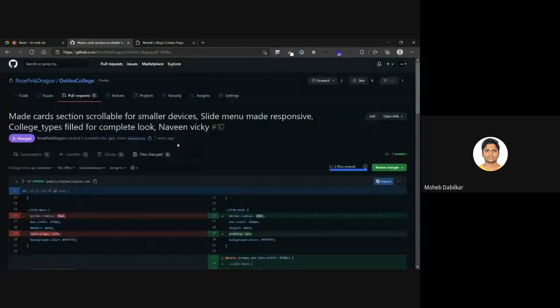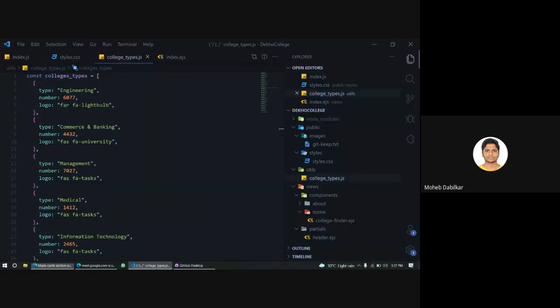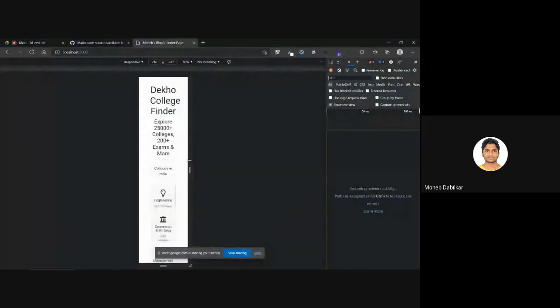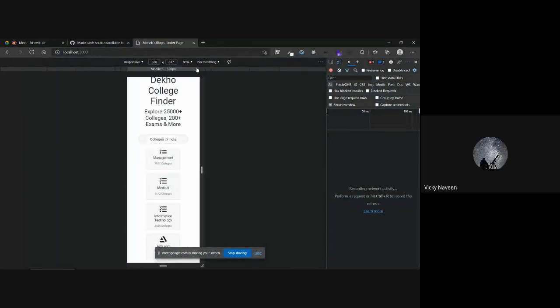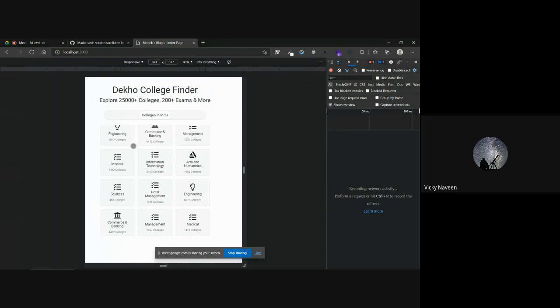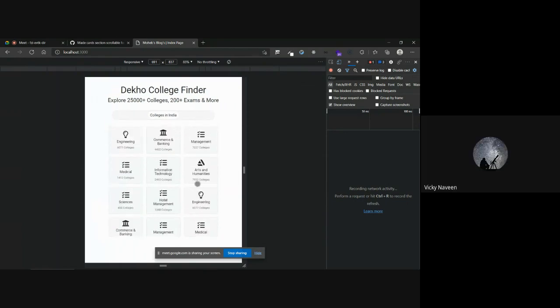Naveen: Sir, this is the scrollable section, scrollable for smaller devices. I did not understand what you tried to do over here, because it is definitely not scrollable. You can make it 560 in the width, sir. Width of 560. Yes, sir. Now you can scroll in between, sir. You can see there.